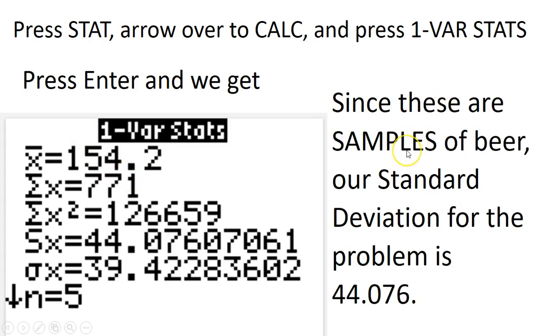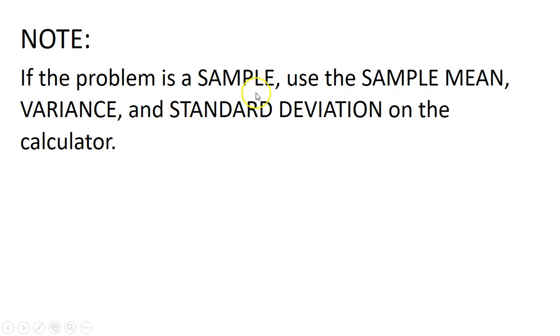And since these are samples of beers, because I only just took 5 of them, I'm going down to the sample standard deviation here to get 44.076 as the standard deviation, right? So if the problem is a sample, we use the sample mean, sample variance, sample standard deviations, etc.